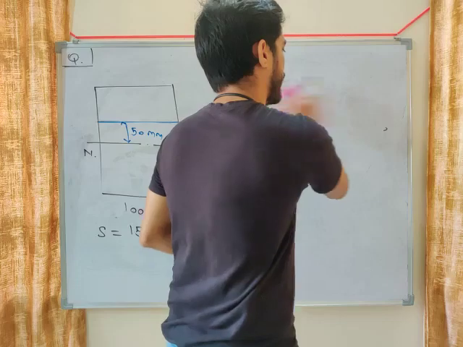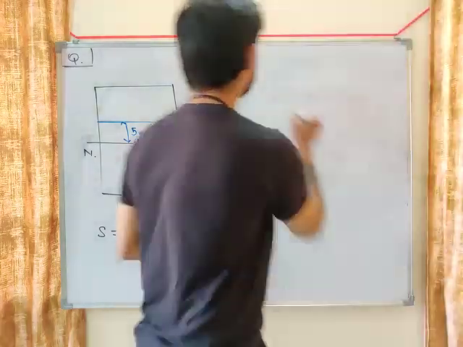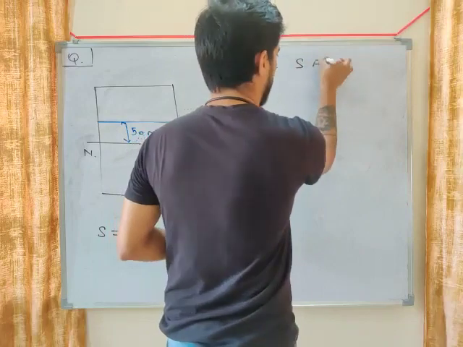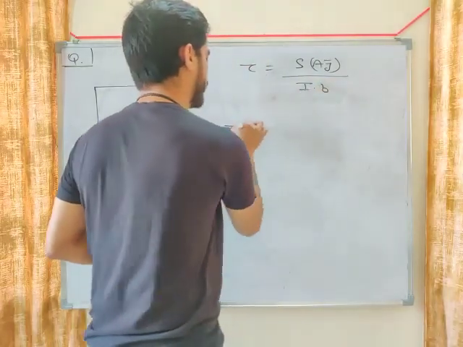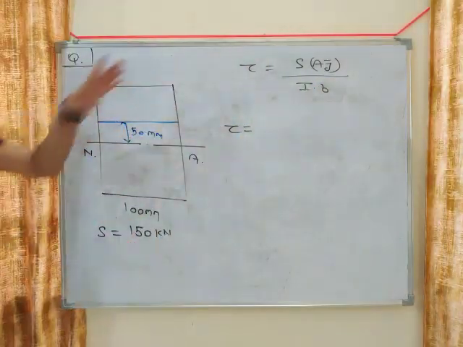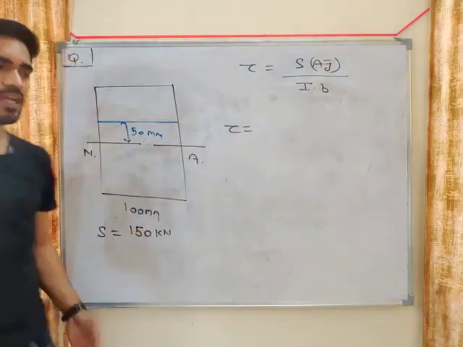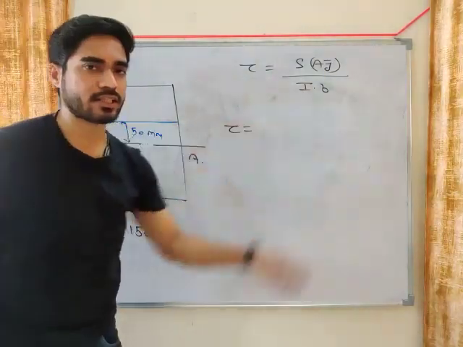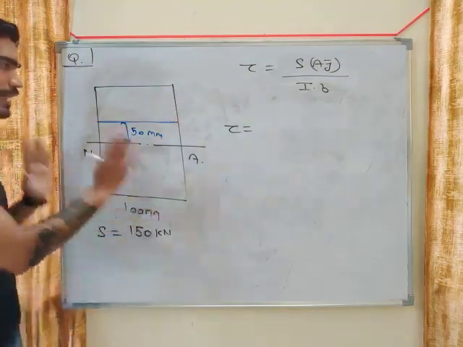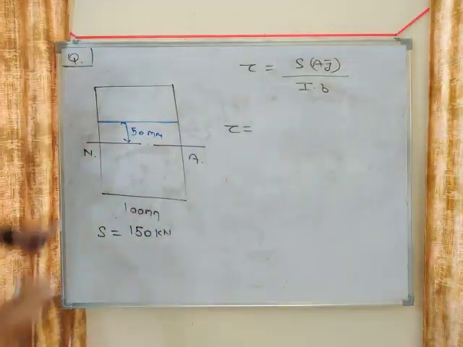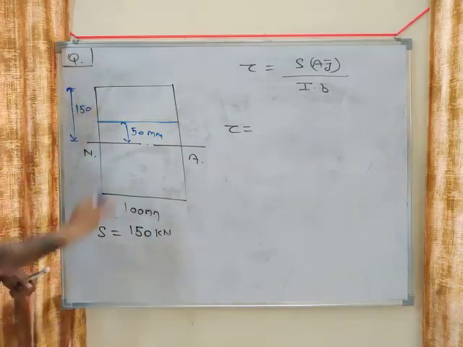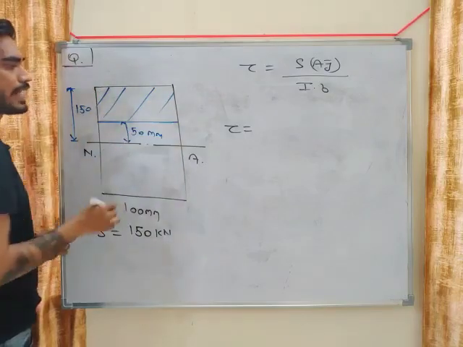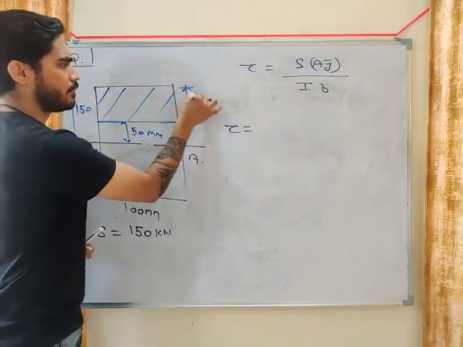Okay. So how will we calculate this tau? We will use this relation. Tau equals to SA y bar divided by IB. Now, shear force we know, 150 kilonewton. I will be BH cube by 12. What will be the width? Here the width for every layer is same, 100 mm. Now we have to find A and Y bar. Total height was 300, so this will be half of 300, 150. This is 50. So the height of this area will be 100.